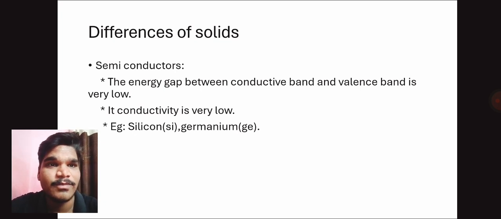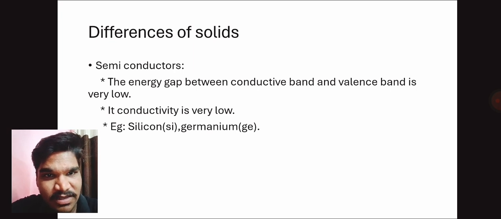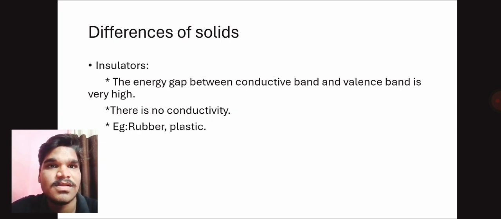Semiconductors. The energy gap between the conduction band and valence band is very low. Its conductivity is also low. Examples: silicon and germanium. Examples of intrinsic semiconductors are also silicon and germanium, and examples of extrinsic semiconductors are p-n junction diode, p-type and n-type semiconductors.